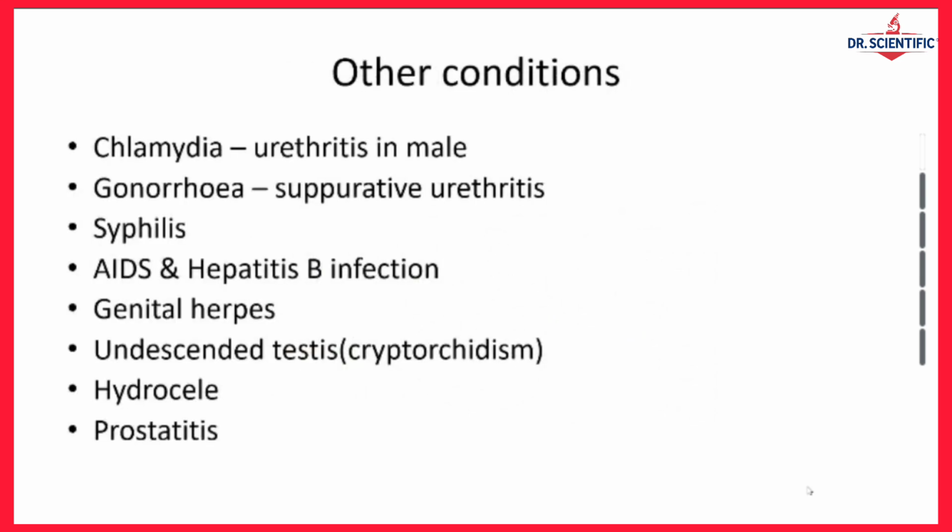So we have other conditions that can affect, for example, chlamydia. That is basically a bacterial infection, sexually transmitted, which causes urethritis in the male. And then gonorrhea also is a sexually transmitted infection, a bacterial infection. It causes suppurative urethritis, that is basically in gonorrhea, you tend to have pus coming out of the urethra. That's what we mean by suppurative urethritis.